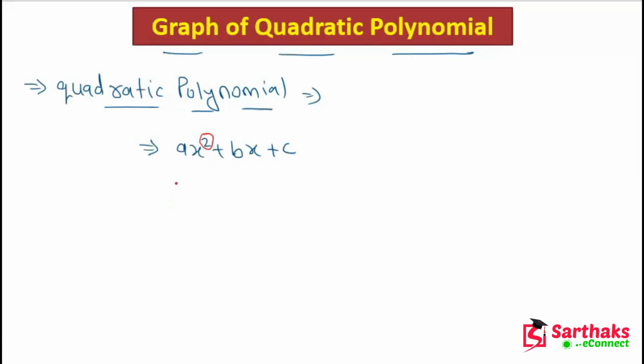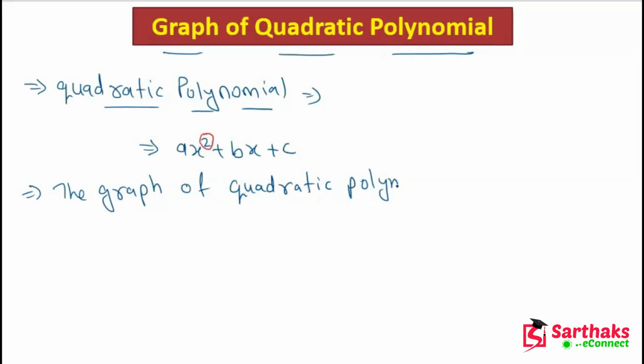So now let's talk about the graph of the quadratic polynomial. The graph of a quadratic polynomial or equation looks like a parabola.